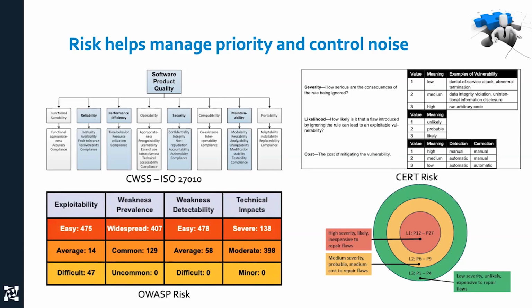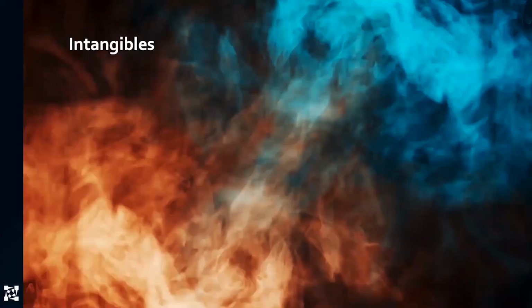And so we see movement in the industry to move toward this. And in fact, CWE is moving toward this. These blue buckets are the ones that CWE currently uses. And so now I know, oh, this is a performance issue. This is reliability. This is security. And so for me, if it's an internal thing, but it needs to be fast, I'm going to call everything in the performance bucket high, and everything in the security will be a medium or a low. Later, when we decide to go live, security might become critical for me, but I can choose. So look for tools that are adopting industry standards like this, because they're going to really help you.